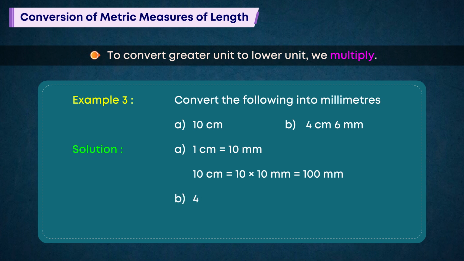B. 4 centimeters 6 millimeters is equal to 4 into 10 millimeters plus 6 millimeters, which is equal to 40 millimeters plus 6 millimeters, which is equal to 46 millimeters.